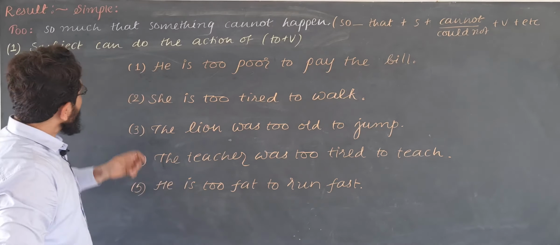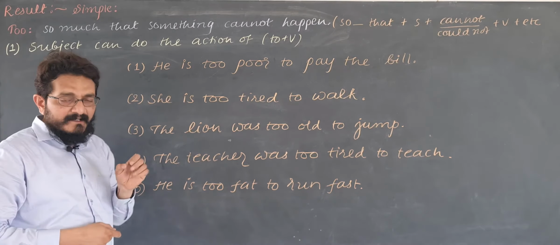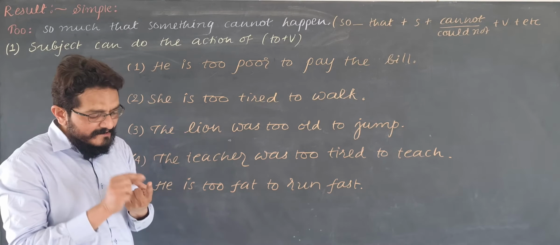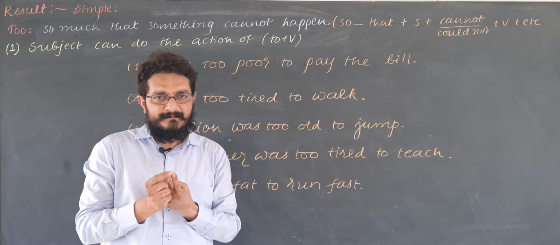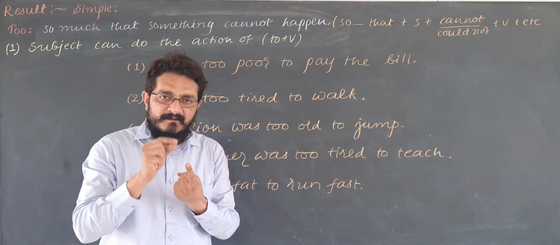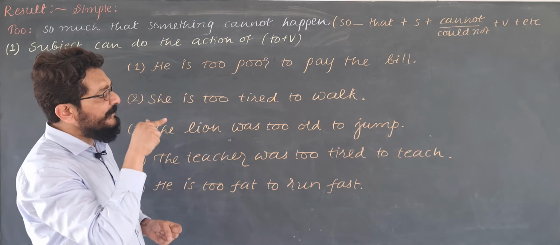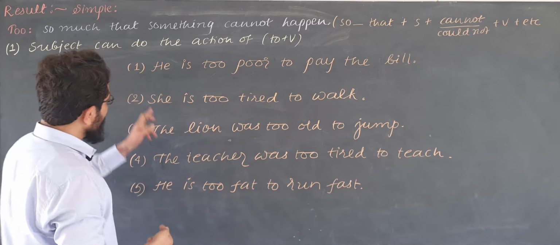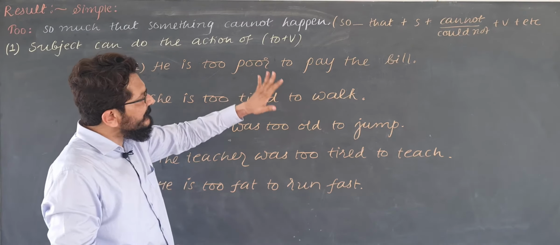See, this too is a negative sentence. Too itself is having negative meaning in it, though you will not find no or never such negative words in the sentence. For example, he is too poor to pay the bill.